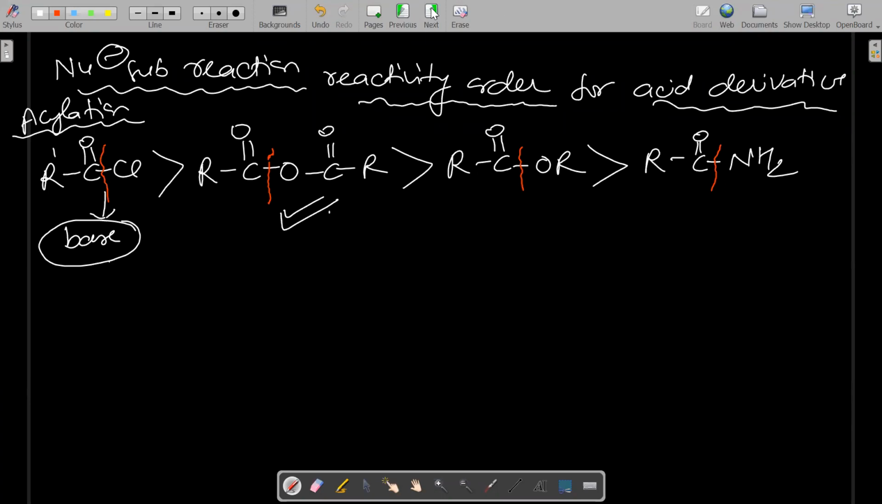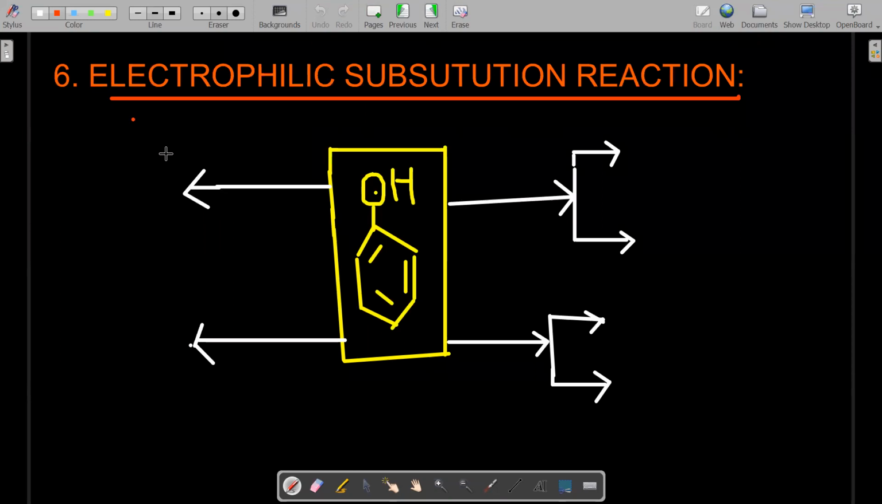Okay. Now the next property, which is very, very important, that is electrophilic substitution reaction. Whenever this word comes to mind, what immediately strikes? Is it aliphatic or aromatic? Aromatic, ma'am. And when we are discussing aromatic, that is what? Alcohol or phenol?